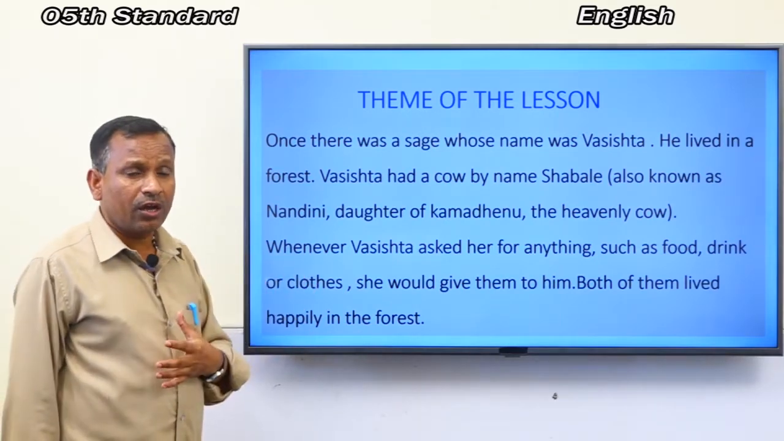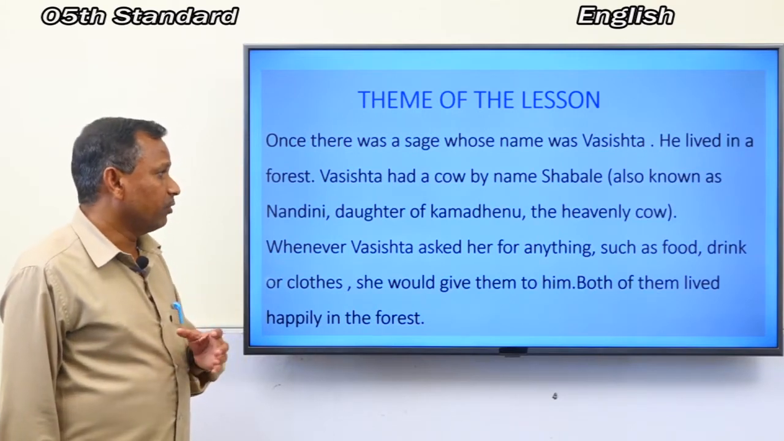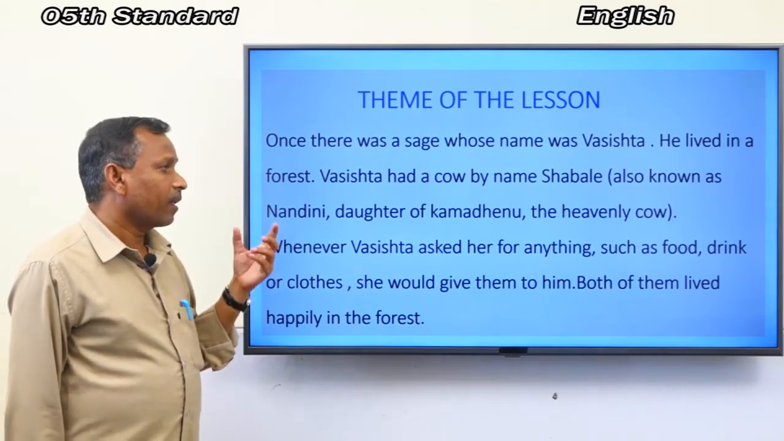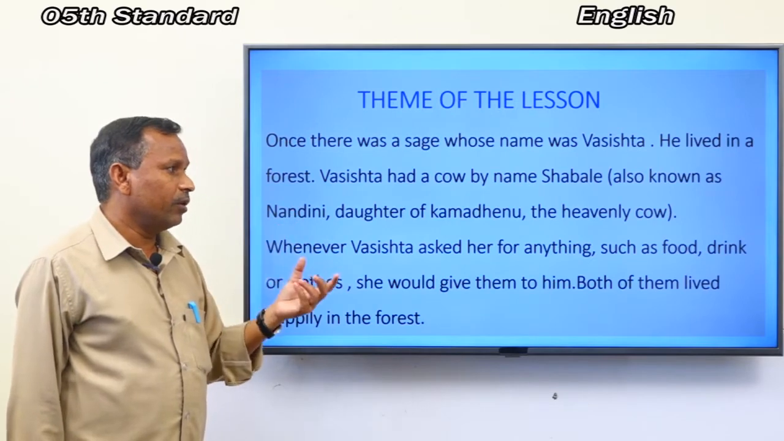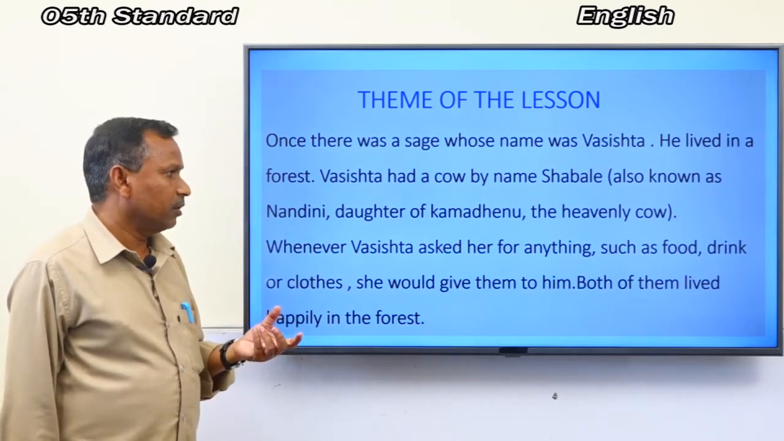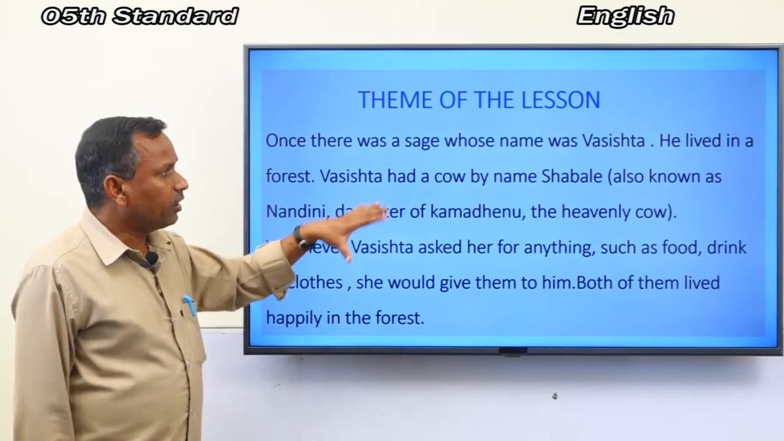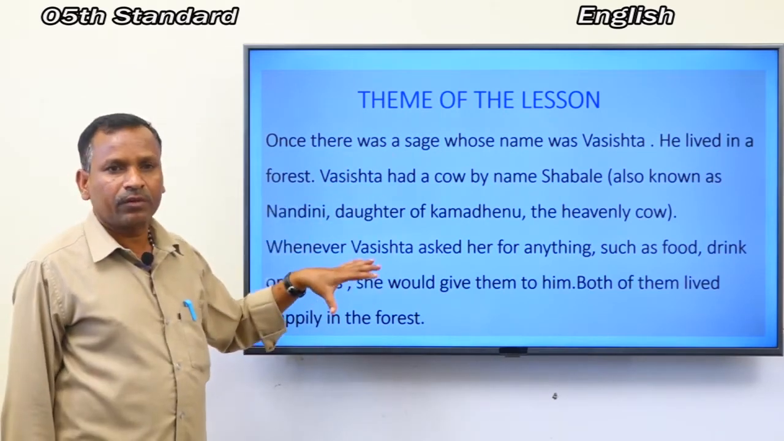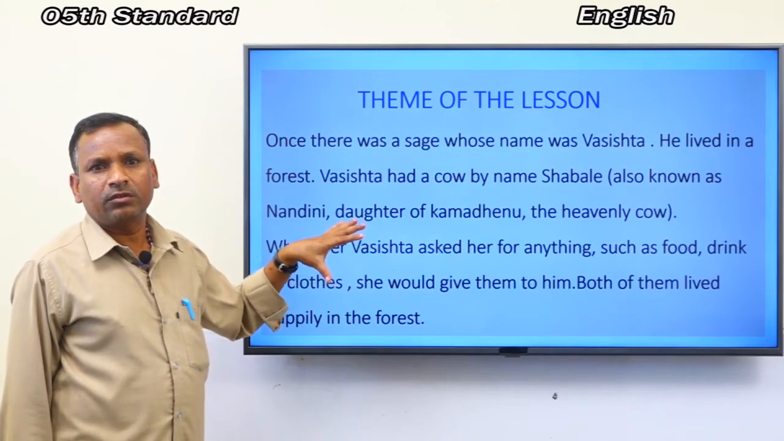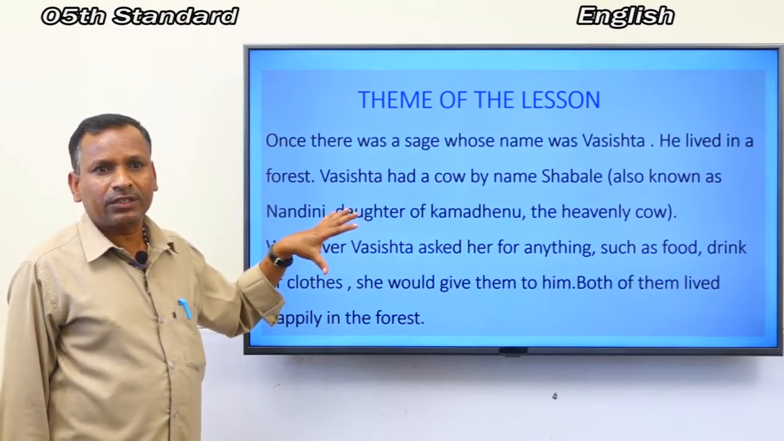Whenever Vasishtha asked her, she would give him food, drink and clothes. Both of them lived happily in the forest. Did you understand the theme of this paragraph? I hope you understood the theme of this lesson.